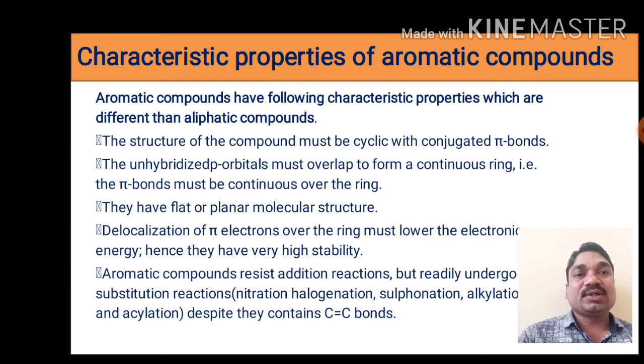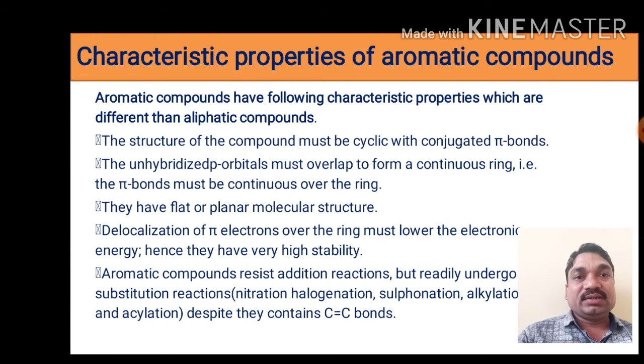What is meant by conjugated bonds? A compound containing alternate double and single bonds has conjugated pi bonds. Second, the unhybridized p orbitals must overlap to form a continuous ring. The pi bonds must be continuous over the ring.